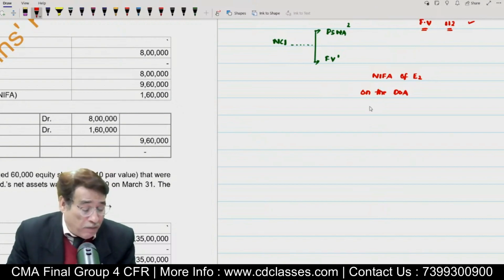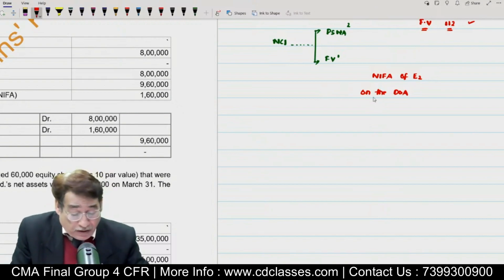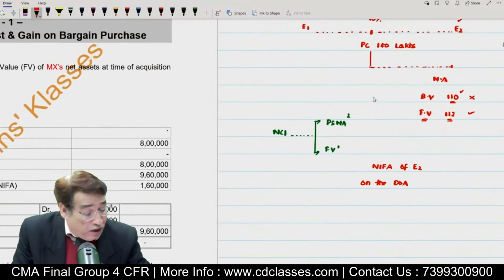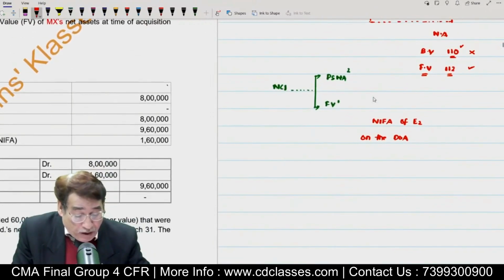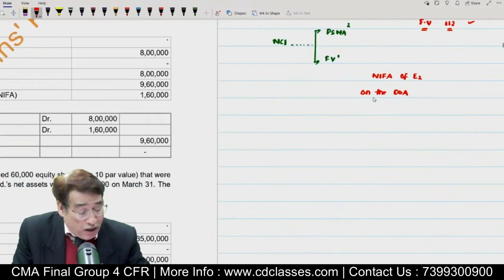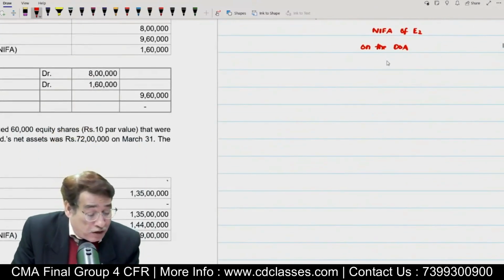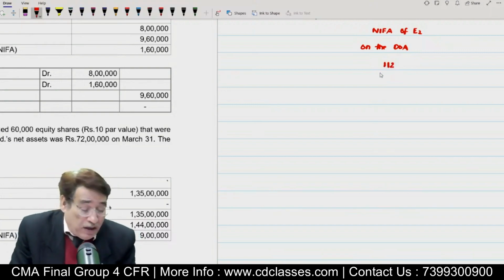And we have seen that net identifiable assets were 112. Actually, I took 112. So 112 is the net identifiable asset. Is it clear to you or not?